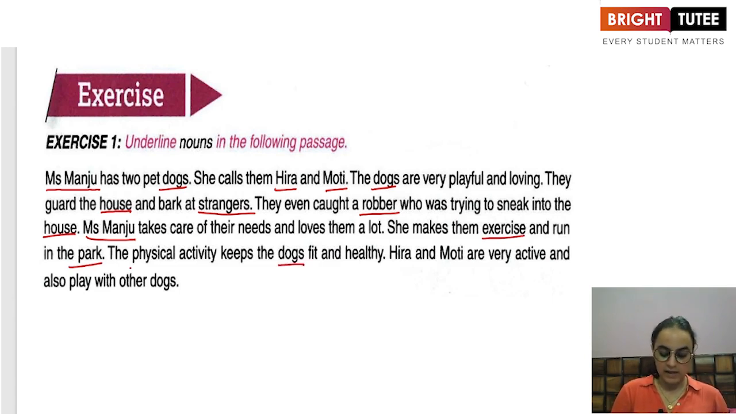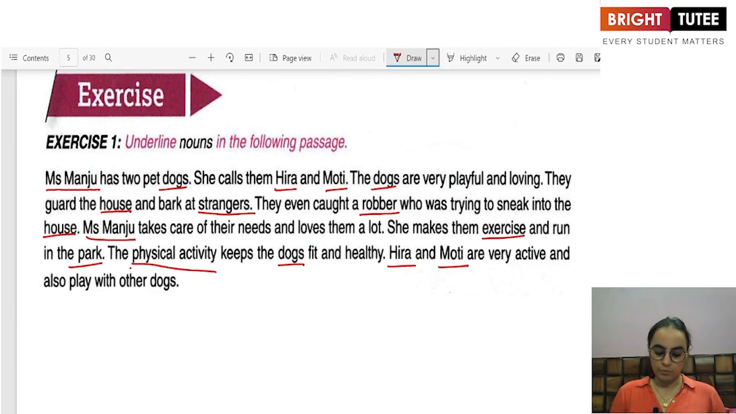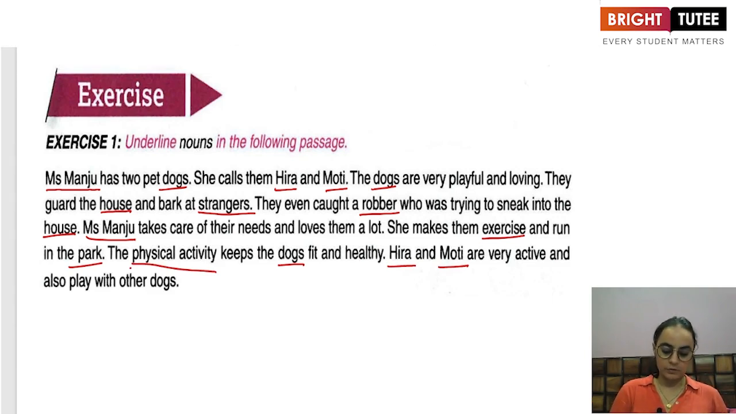The physical activity, it is a thing that we are talking about. Hira and Moti are very active and also play with the others. So you see, we have underlined the names of the people in this paragraph and the common names of the people as well. For example, strangers, and the common names for the things such as house, activity. So this is how we are going to identify them.